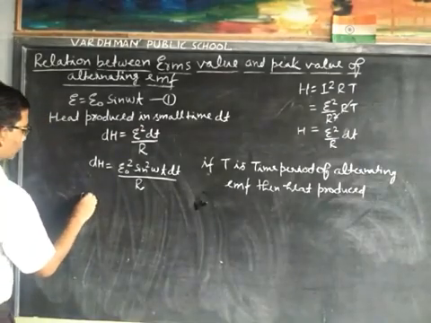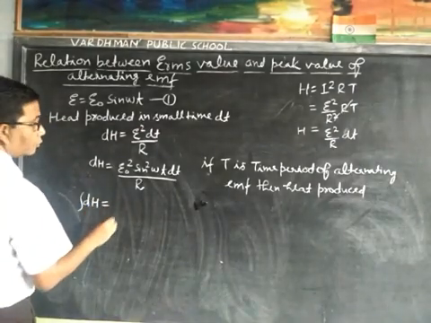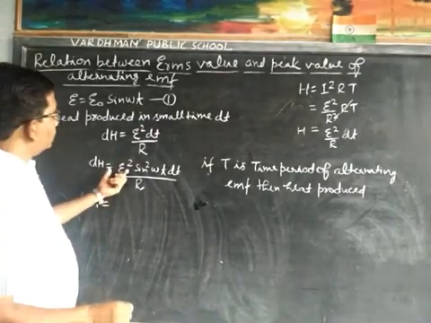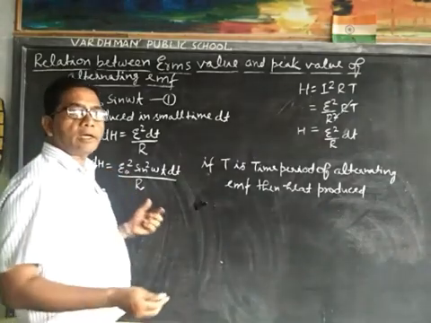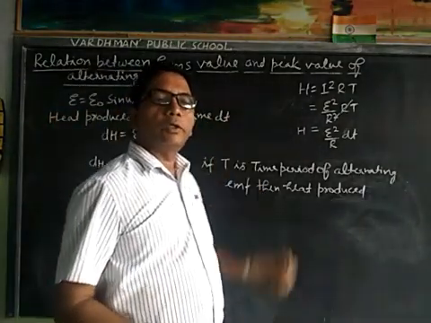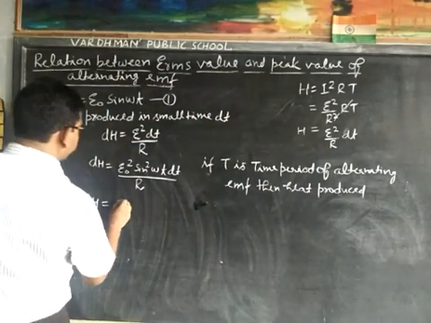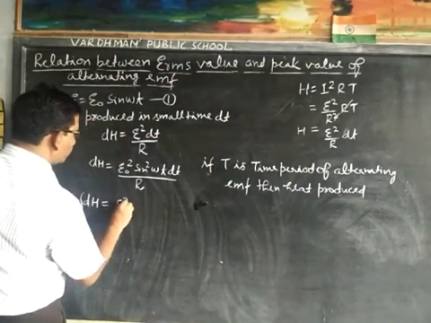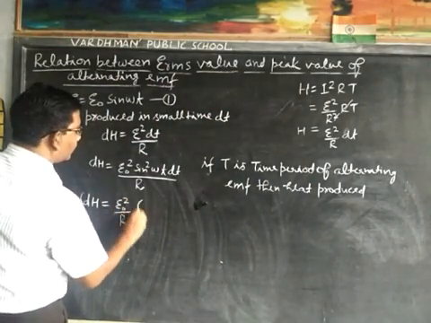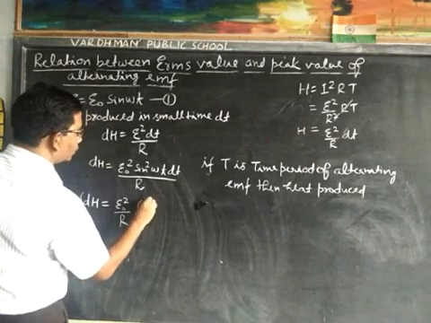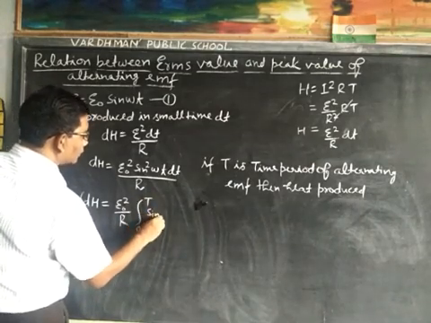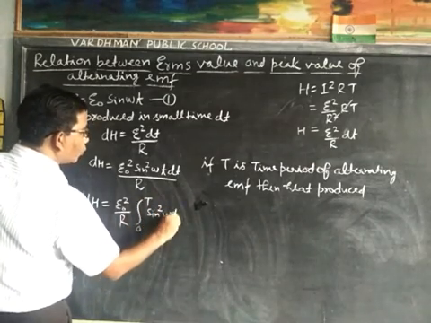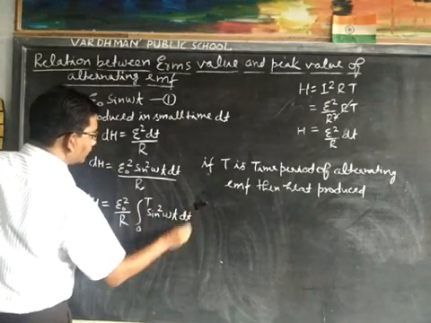We take E0 square upon R outside, and the integral from 0 to T of sin square omega t dt.